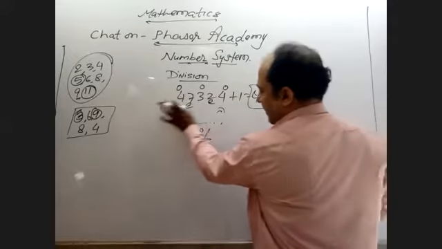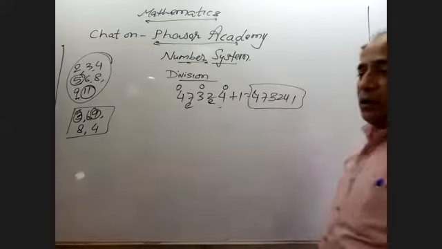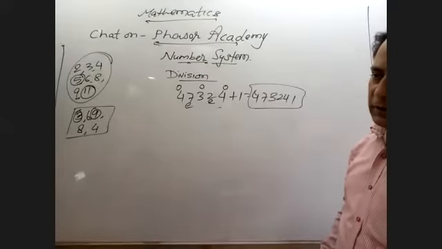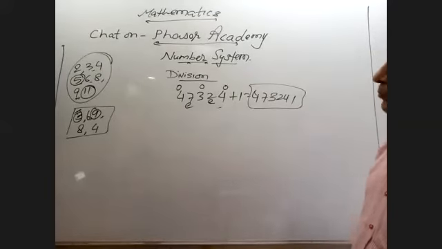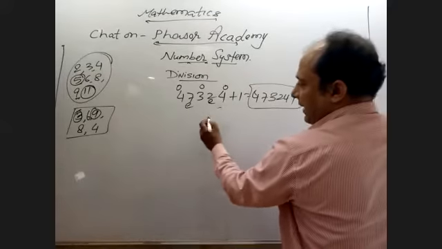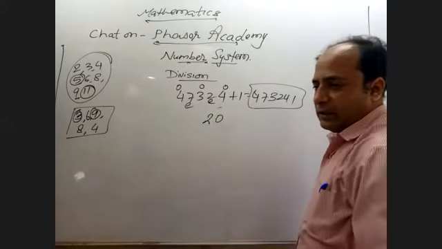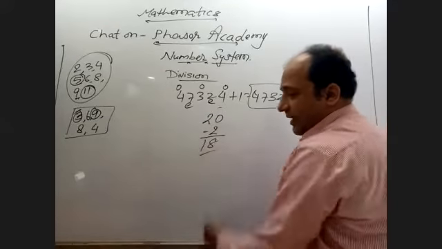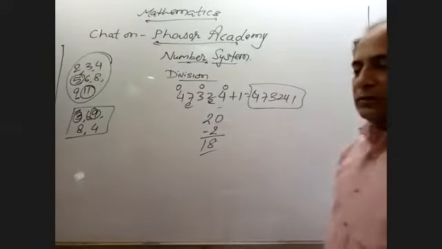Again, in another form, which number should be subtracted to make it a perfect multiple of 3? Again the total sum is 20. If I subtract 2, it becomes 18, and 18 is in the table of 3.